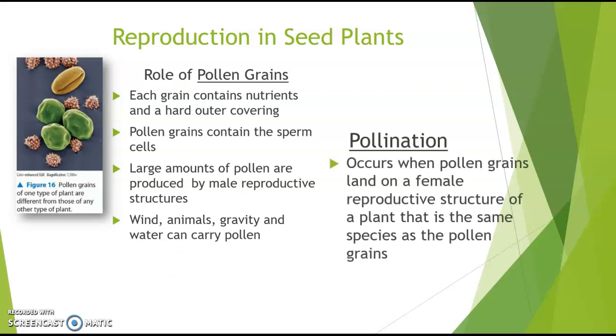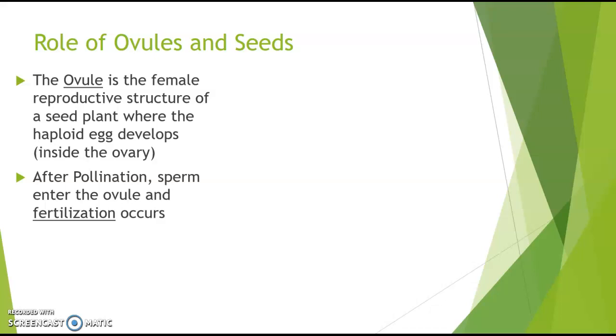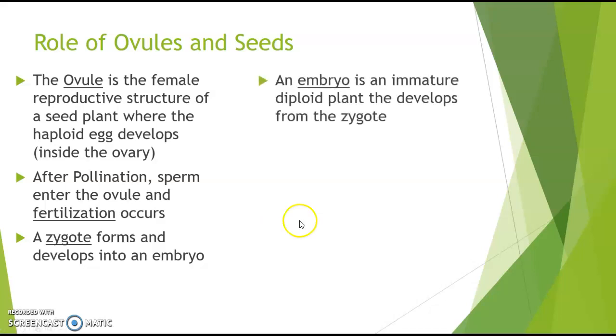Pollination happens when the male pollen lands on a female reproductive structure of a plant that's the same species. The ovule is the female reproductive structure of a seed plant where the egg develops. So after pollination, the pollen, the sperm cells, enter the ovule and fertilization occurs, and a zygote forms and develops into an embryo plant. An embryo is an immature plant that develops from the zygote.